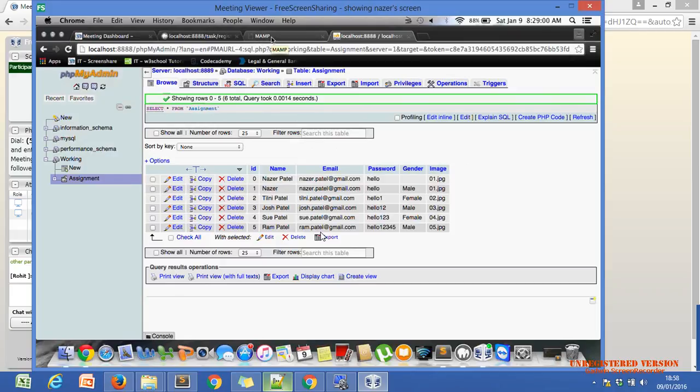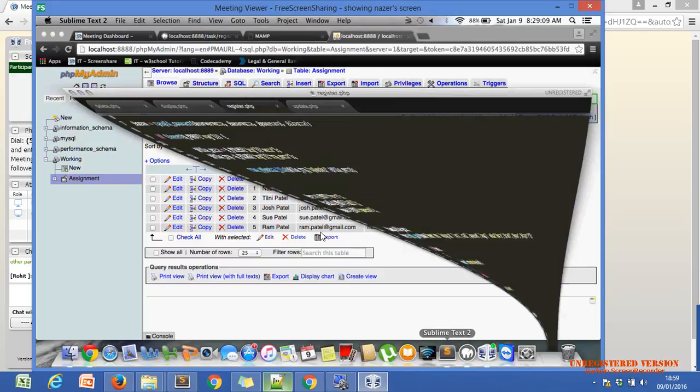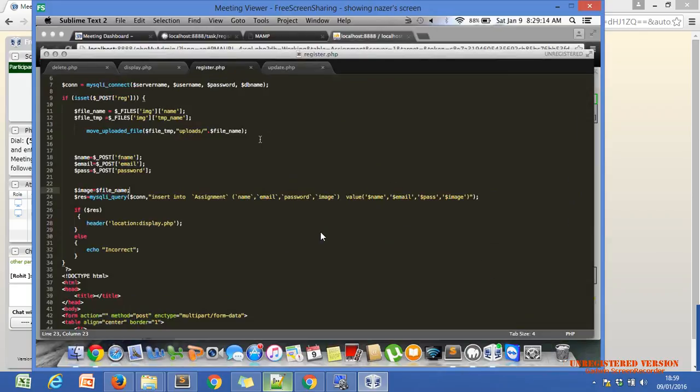Okay. Go to your update.php. Sorry, register.php. Go to your register.php. Insert into assignment name, email, password, image, email, value, or values, underscore PHP, correct, $_POST.